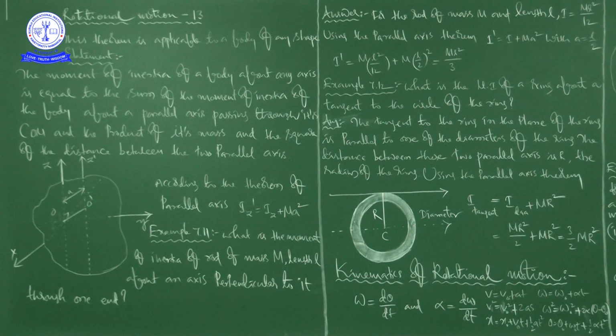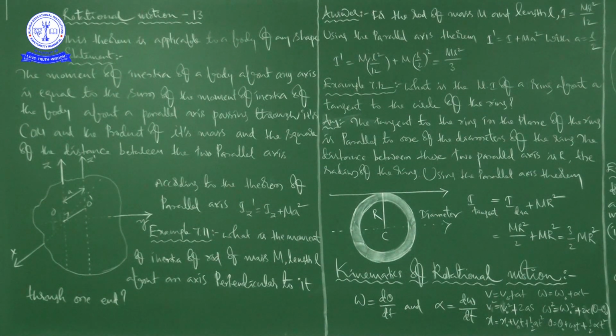From our statement of the parallel axis theorem, I dash is equal to I plus Ma square. Here a is equal to L by 2, so in place of a we are writing L by 2. Finally, ML square by 12 plus ML square by 4. The final answer will be I dash is equal to ML square by 3. So ML square by 3 is the moment of inertia of a rod about an axis which is perpendicular to the rod and passing through one end of the rod.